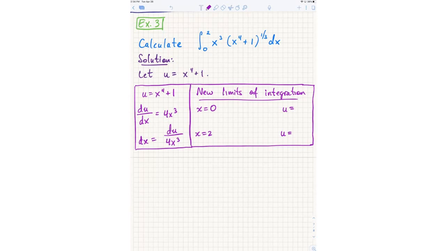Plug into du dx and solve for u? Not quite. If I plug in x equals 0 into this, I get du dx equals 0. Does that tell me anything about u? No, it tells me the derivative of u. It doesn't really tell me about u.